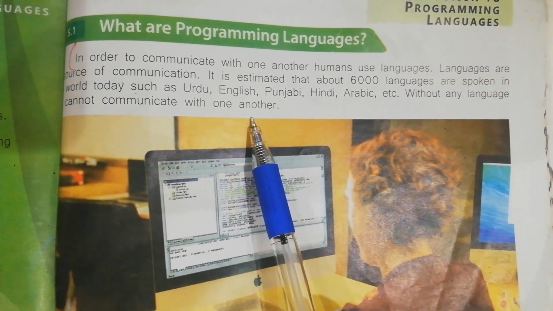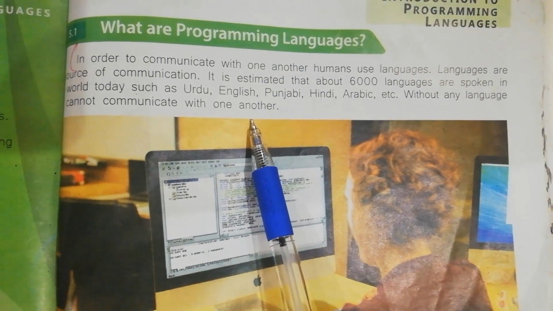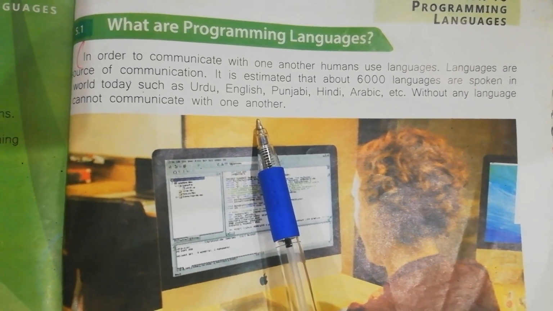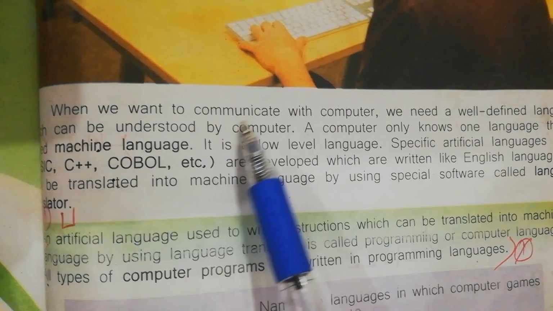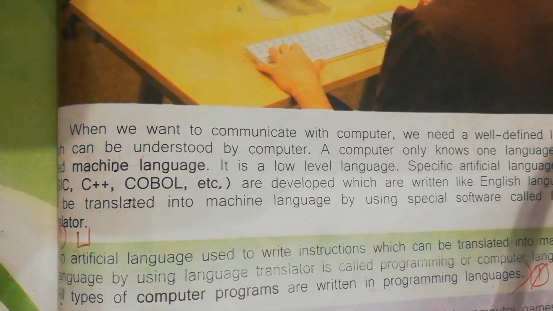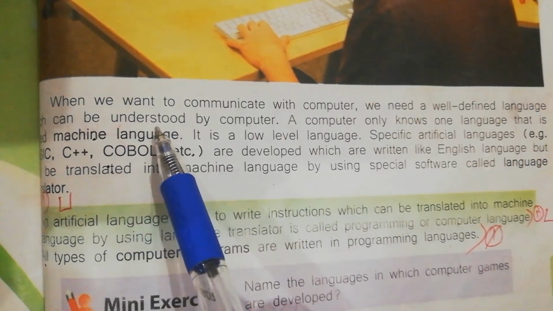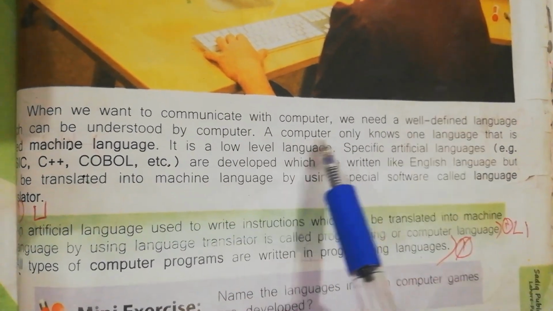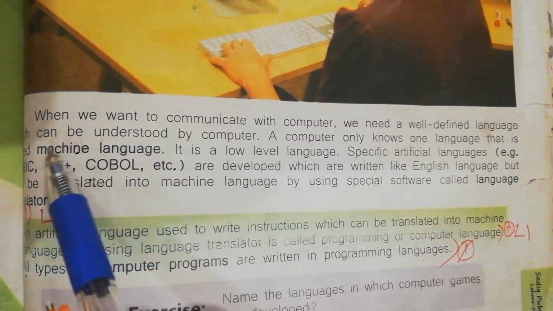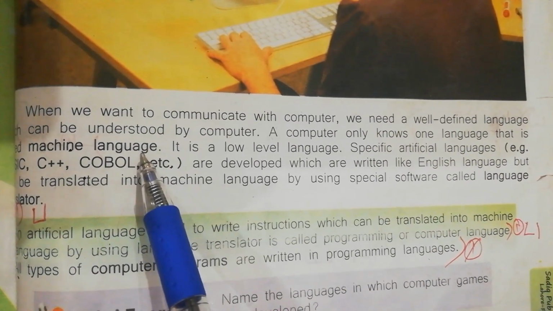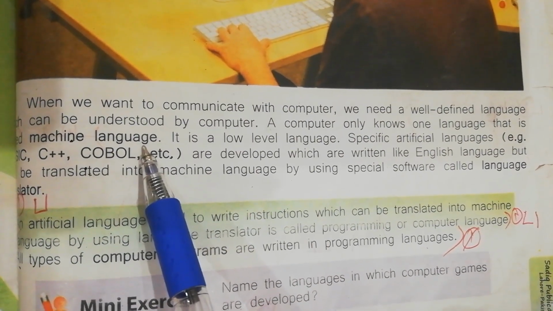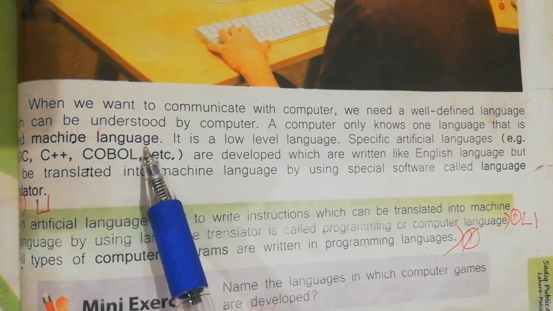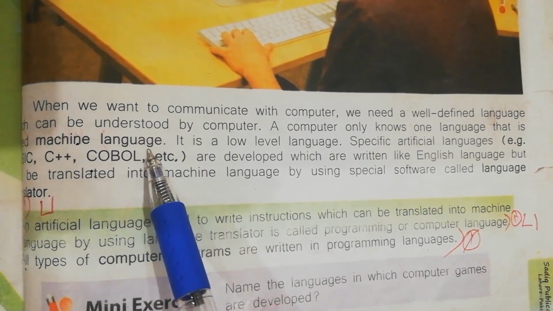Languages are the main source of communication. Approximately 6,000 languages are spoken in the world, in which Urdu, English, Punjabi, and Arabic, etc. are included. When we want to communicate with computer, we need a well-defined language which can be understood by computer. A computer only knows one language, that is called machine language. Human beings use different languages to communicate. Same as when we want to communicate with computer, we need a language, and computer only knows the machine language.